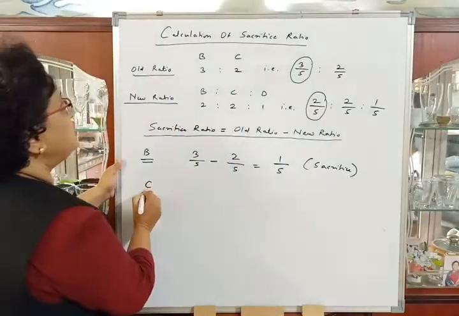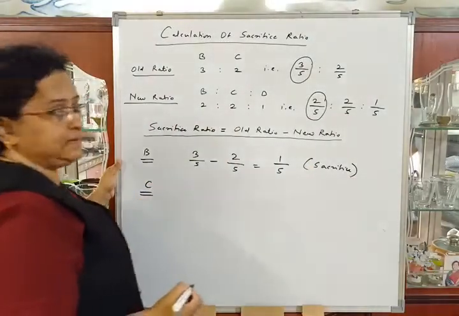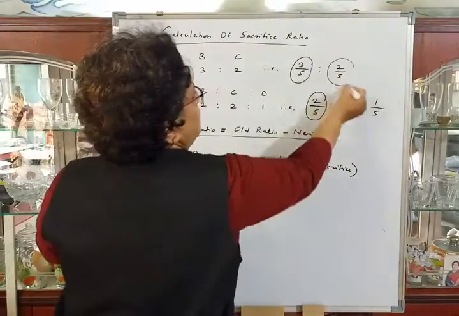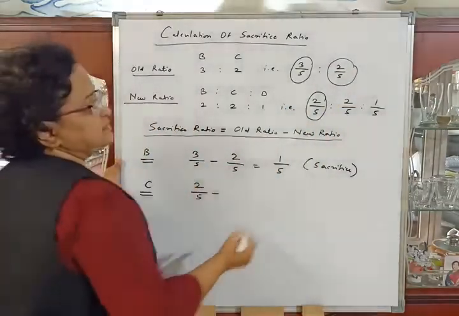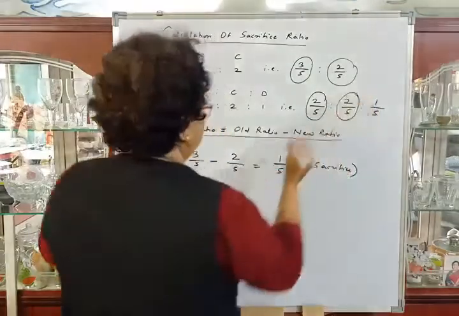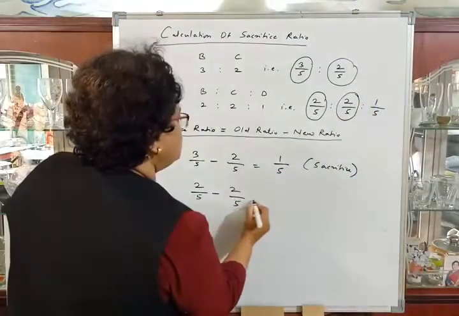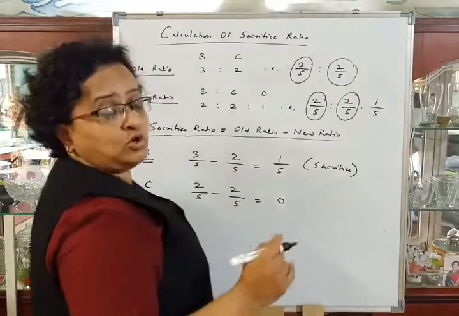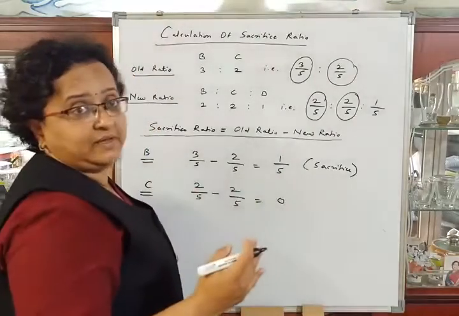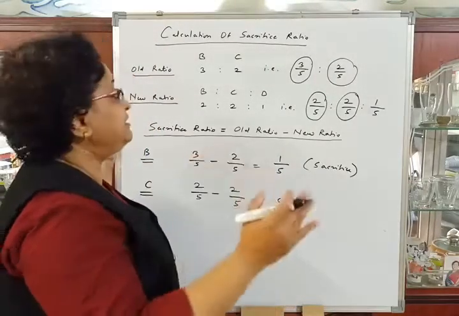Then in case of the second partner C, his old ratio is 2/5 minus his new ratio 2/5. So the answer will be 0. So Mr. C is not making any sacrifice while admitting Mr. D.